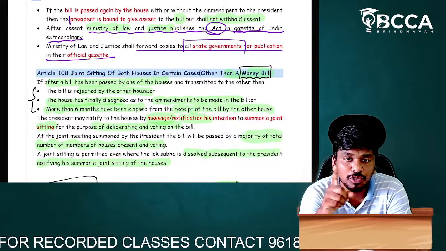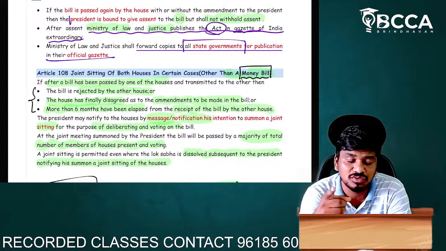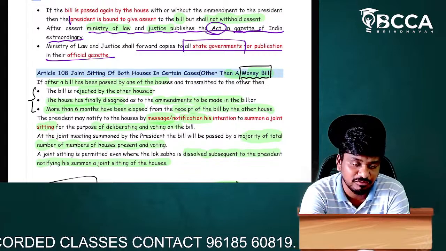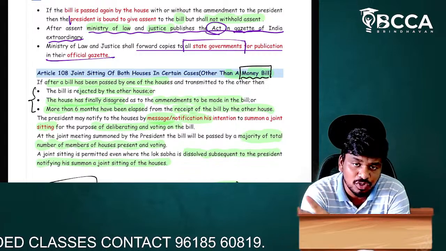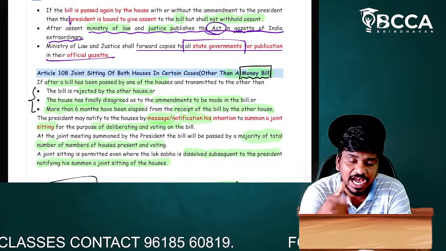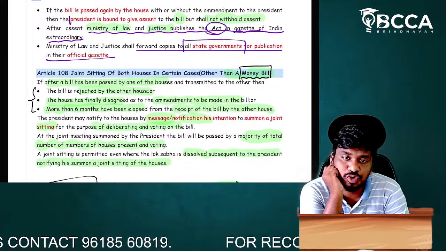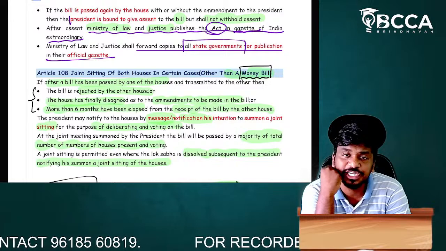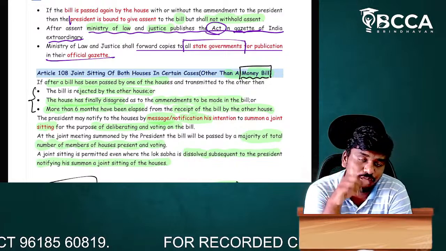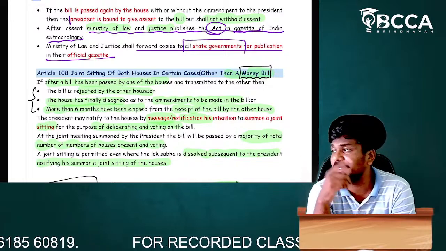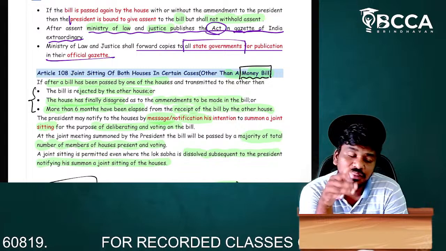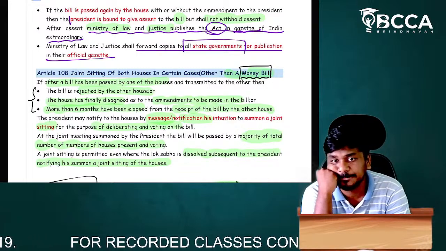Both the houses have to sit together, discuss together and give voting together. We will take the majority of the votes, and after the majority vote has taken place, if it is okay, then it shall be taken to the president.